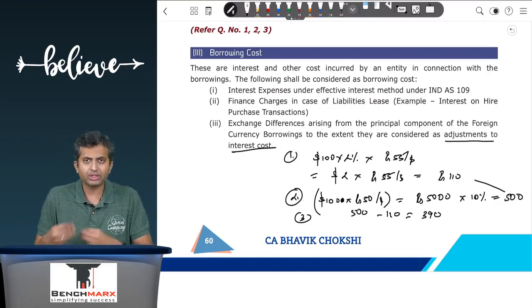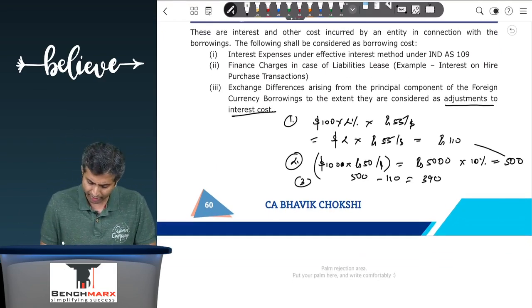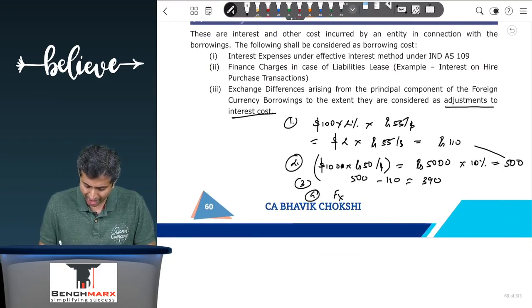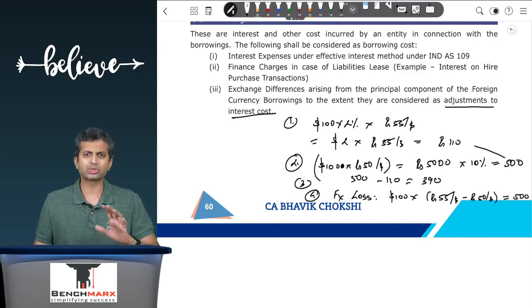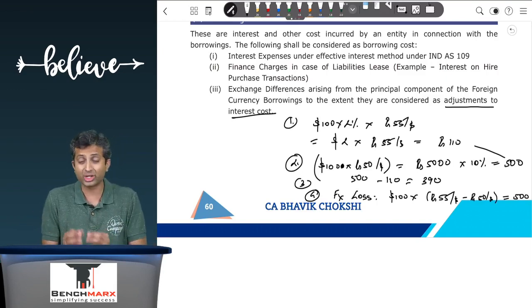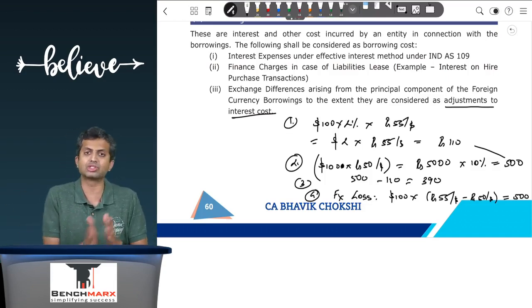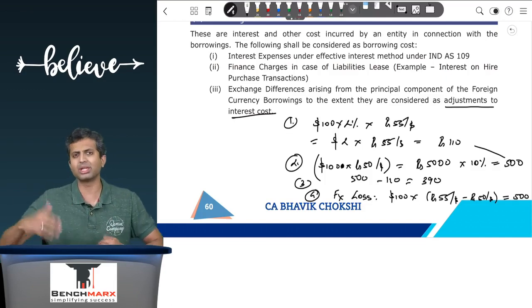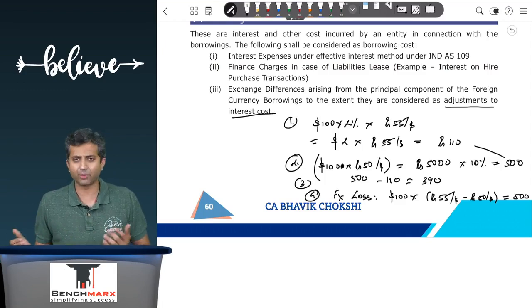So it is considered that 390 rupees is the savings in interest. What you have saved in interest, it is expected you will compensate in the form of exchange rate. So over here, the forex loss will be $100 into rupees 55 per dollar minus rupees 50 per dollar, and hence the forex loss will be rupees 500. So if 500 is the total foreign exchange loss, out of this 500, 390 is due to interest rate differences, and hence that is also treated as a borrowing cost, and the remaining 110 or so will be treated as foreign exchange loss.